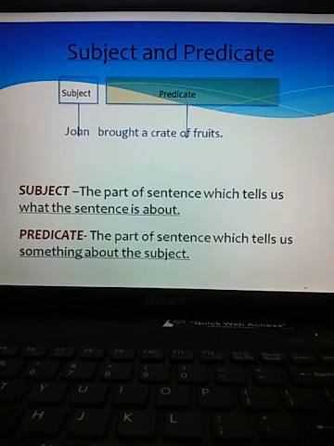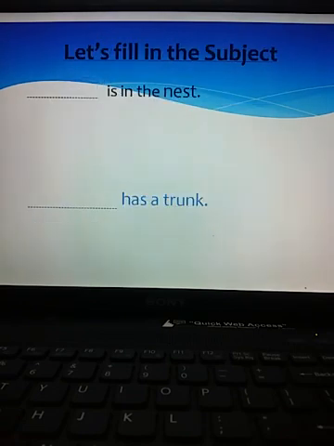In every sentence, we mention a person, place, or thing as the subject. And then what we say about that person, place, or thing is the predicate. Now, fill the blanks with a subject. Dash is in the nest. The bird is in the nest.